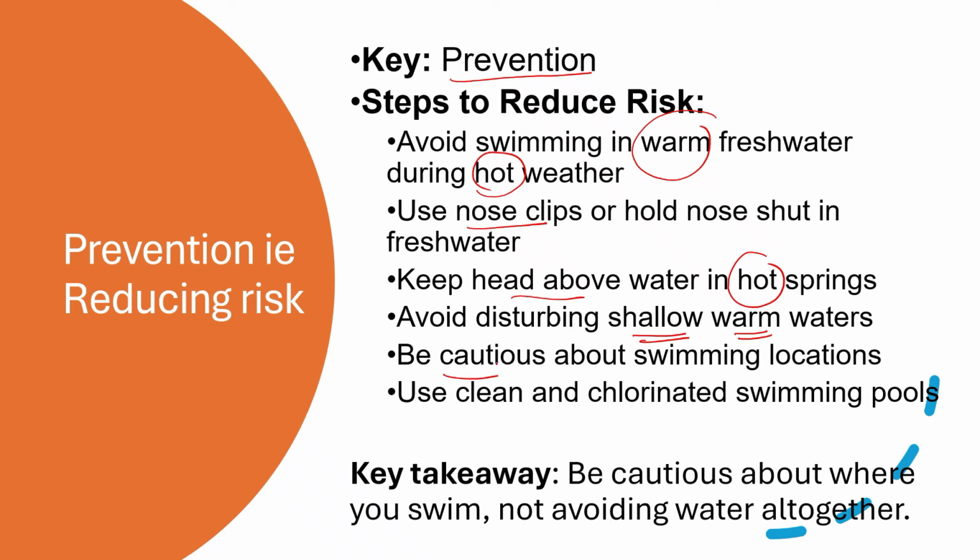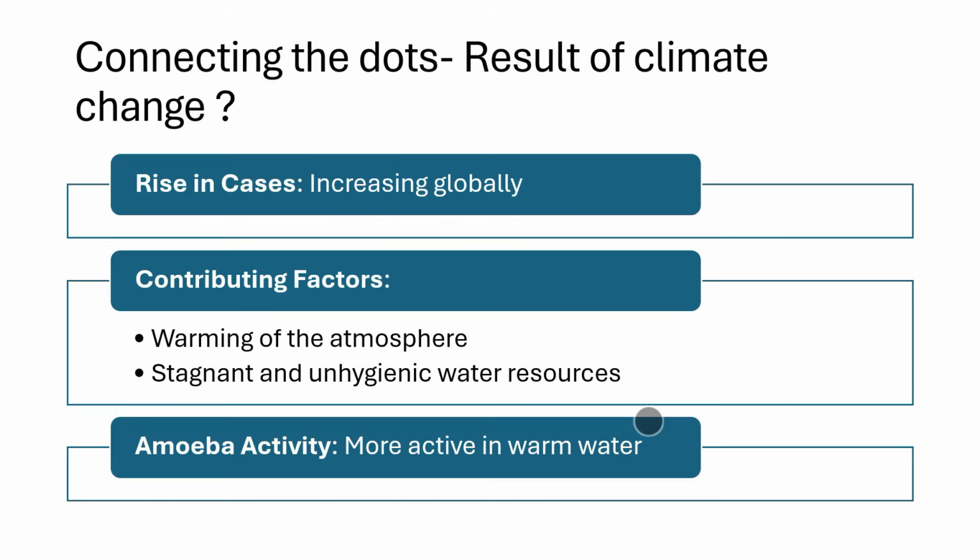Now, be cautious about swimming locations. Like I've told you, don't go into water that is not clean. Always ask around. If you're going to a swimming pool, then ask the manager if the water is chlorinated properly. So remember, the key takeaway is, it is not about avoiding water, right, but being cautious about where you swim, right? So if caution is taken into account, yes, it is an avoidable issue.